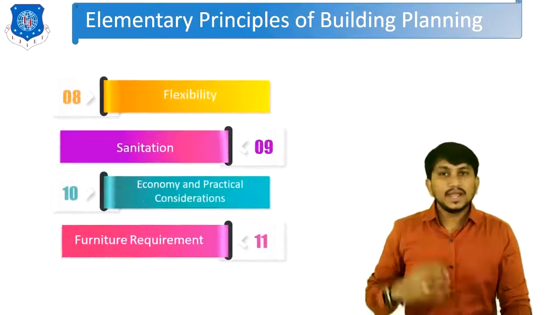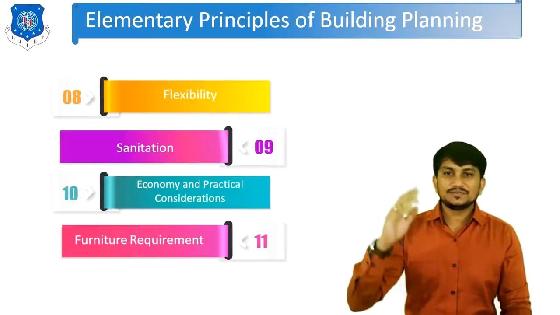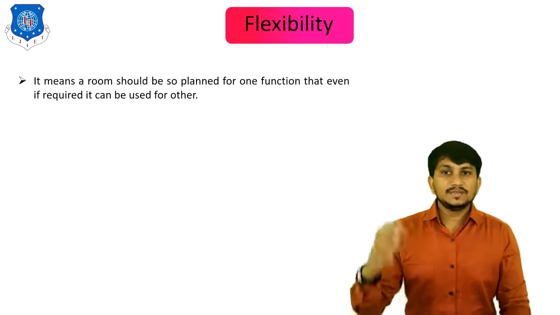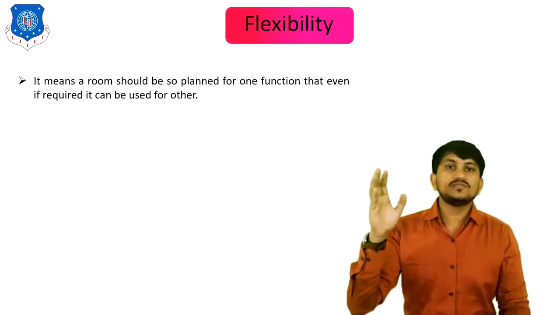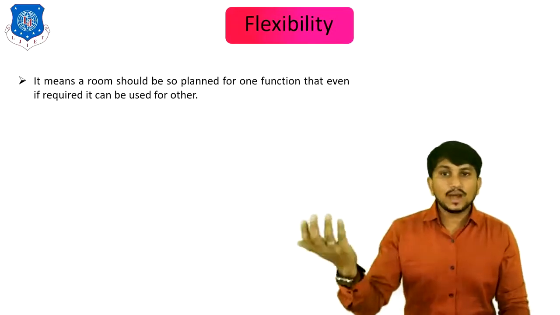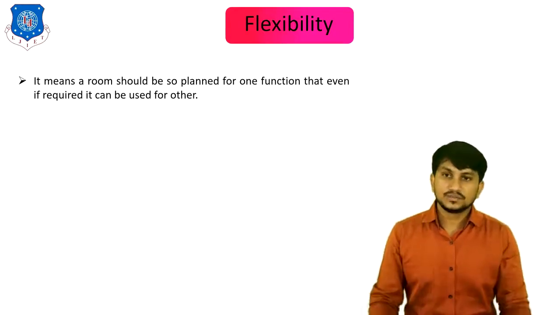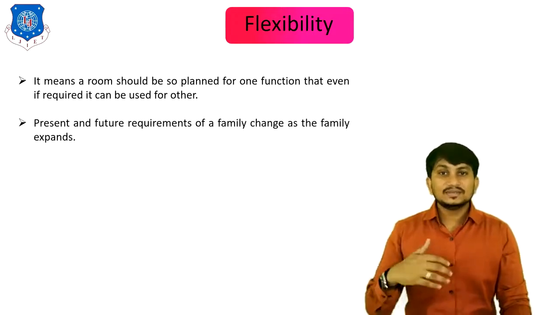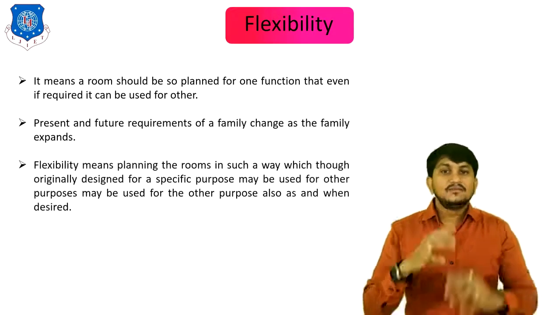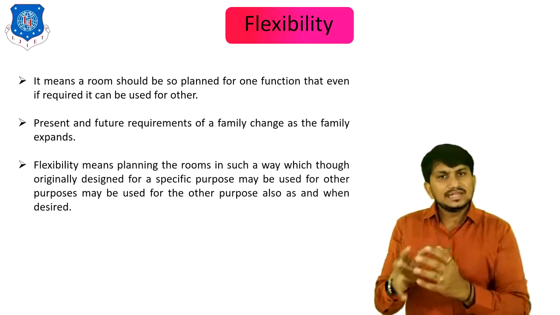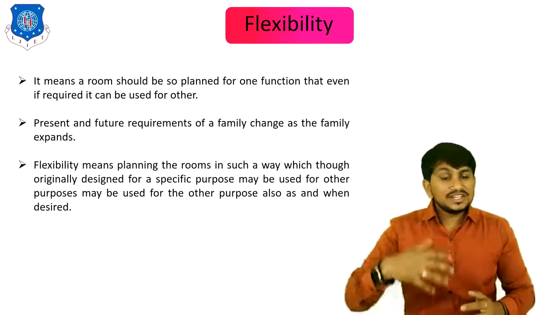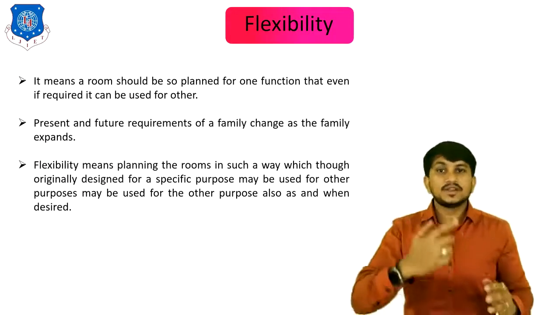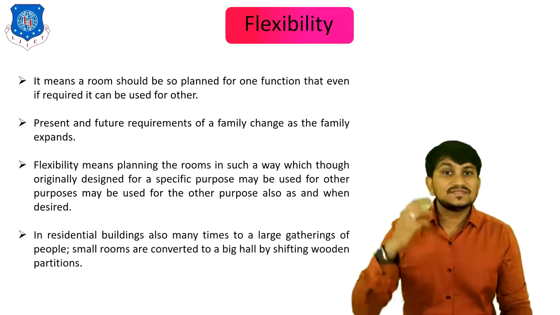Now let's move to the eighth principle of building planning, which is flexibility. So what is flexibility? It means a room should be so planned for one function that even if required, it can be used for another function. Present and future requirements of a family change as the family expands. Flexibility means planning the room in such a way that, though originally designed for a specific purpose, it may be used for other purposes as and when required. This is called flexibility.